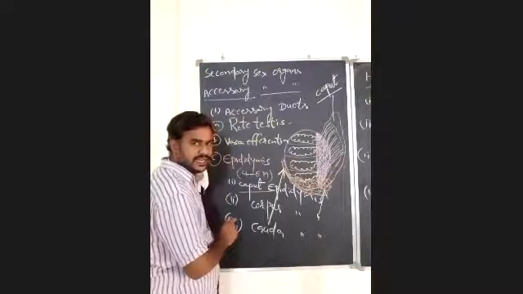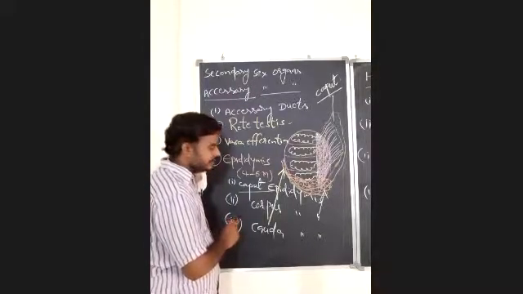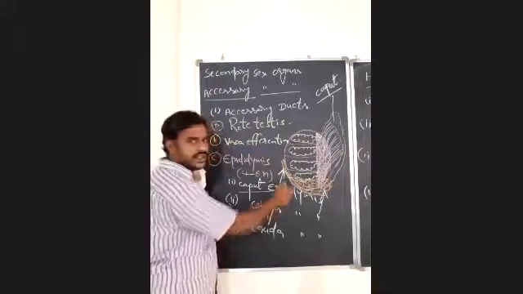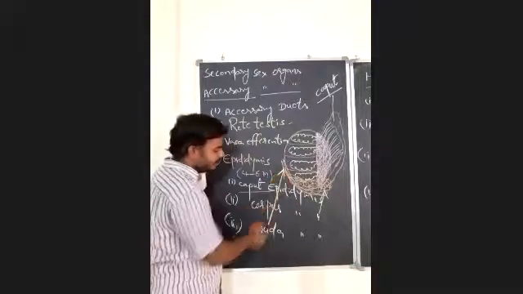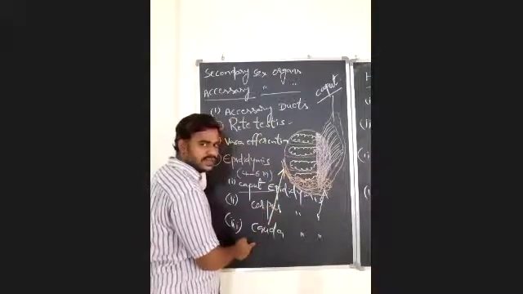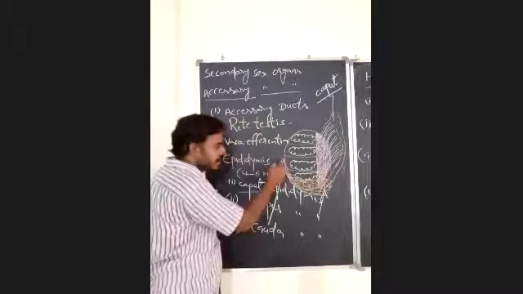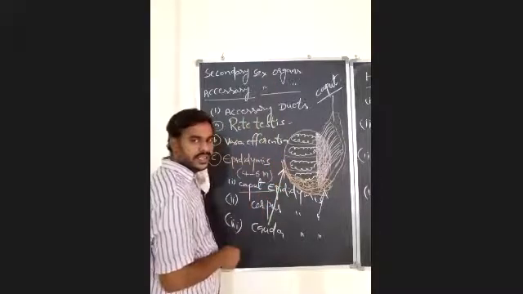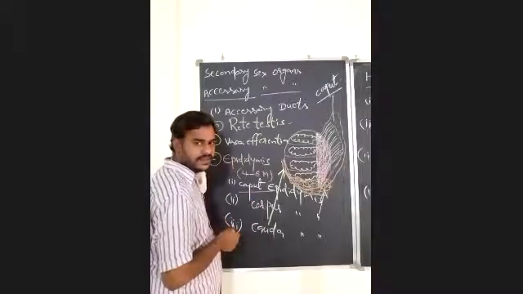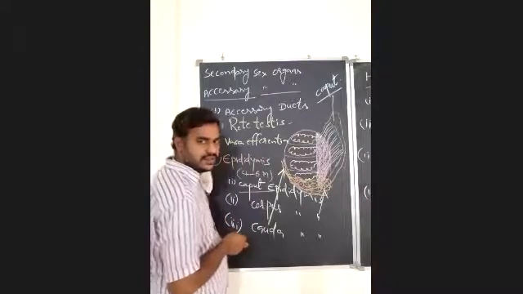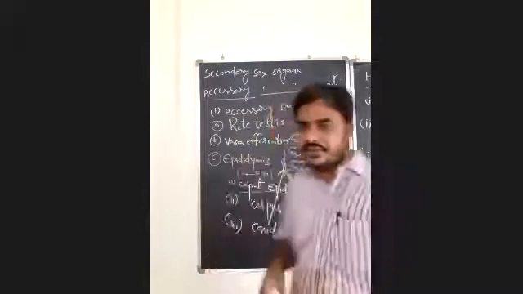It is the main site for the storage of spermatozoa. And after that, this will open into the terminal part of epididymis, that is the cauda epididymis. Cauda epididymis will open into the next accessory duct, that is the vas deferens. Vas deferens. Remember that.